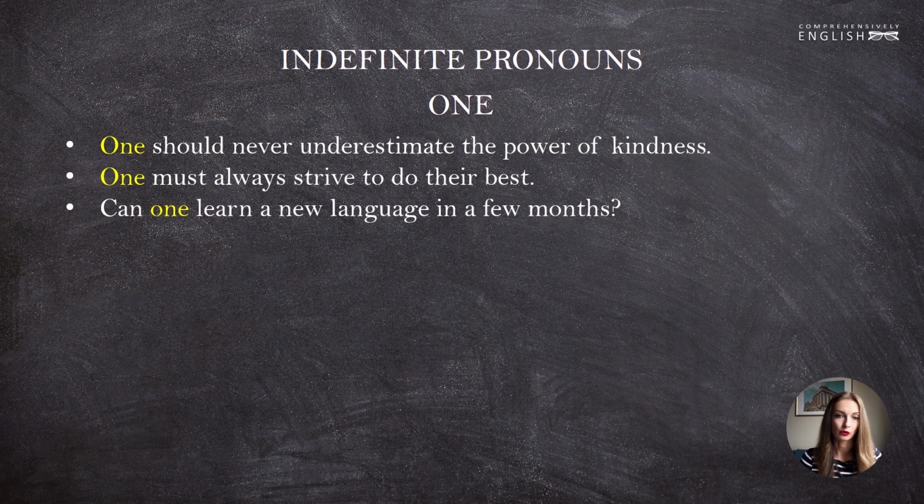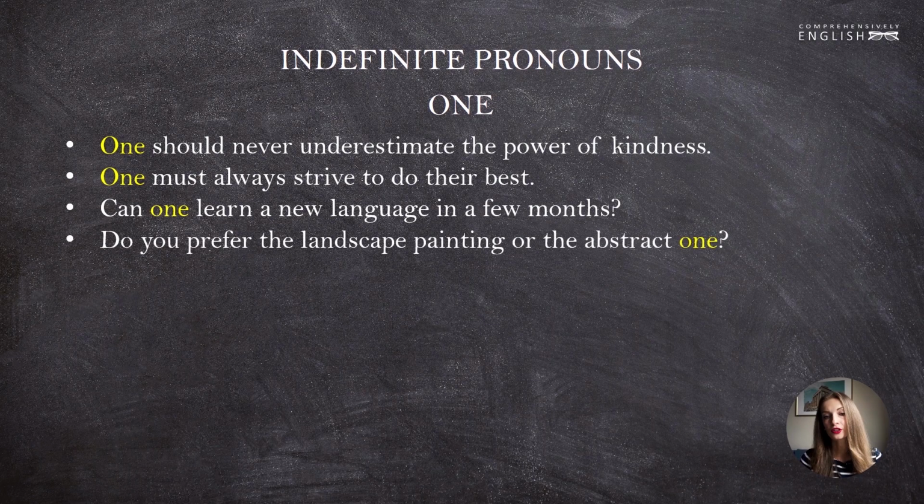Can one learn a new language in a few months? Do you prefer the landscape painting or the abstract one? Here, the use of one is a little bit different. One helps us avoid repetition in the sentence. Instead of using the word painting twice, I can say the landscape painting or the abstract one. So one substitutes the noun painting here.